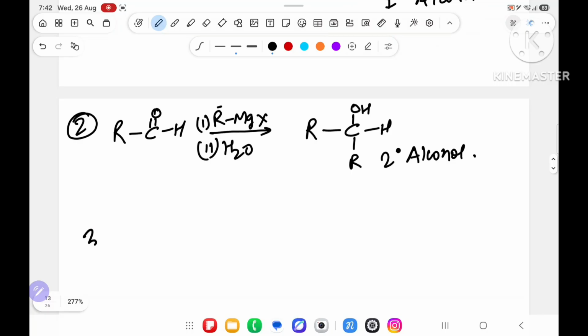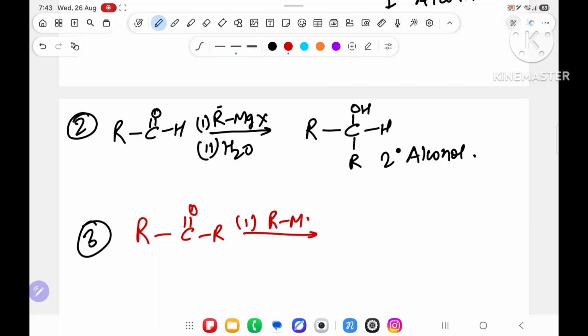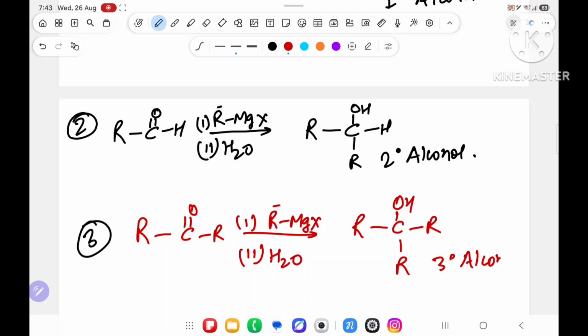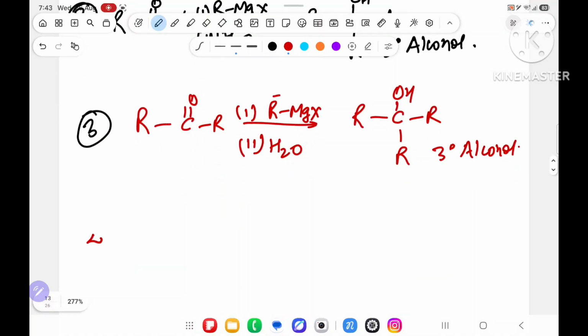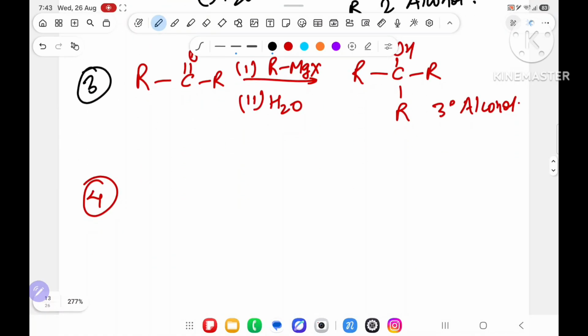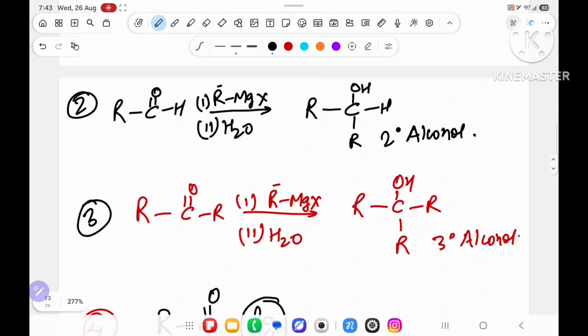Second part, if I take a third example, RC double bond O R, again I will take the first reagent as RMgX and the second reagent as water. What will happen? It will convert into OH, R, and this R minus will attack over here. One extra R will come. So formaldehyde is giving 1 degree alcohol, this is the detail I have done. Other aldehydes will give 2 degree and ketone is giving 3 degree. The fourth one I have written is acid derivatives, meaning RC double bond O with some leaving group. What are acid derivatives?